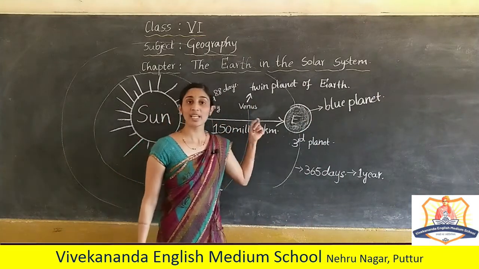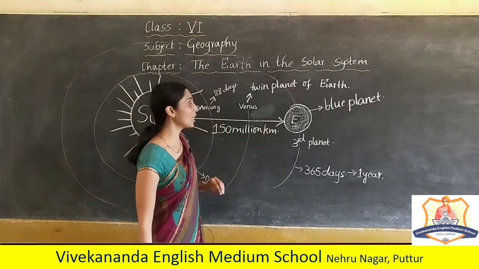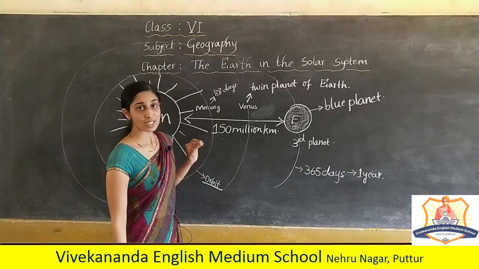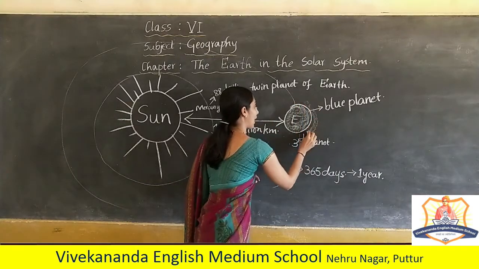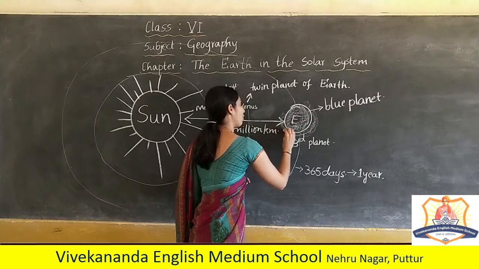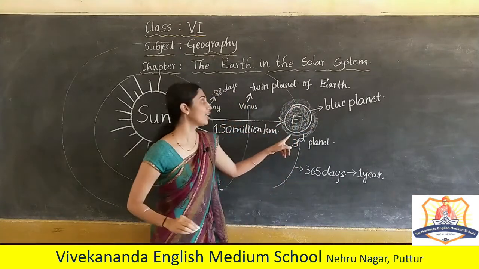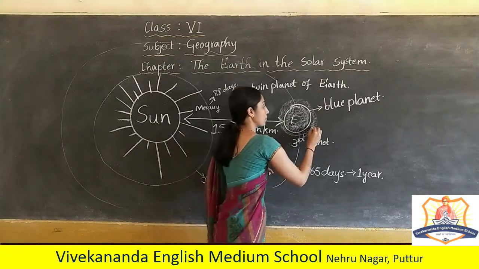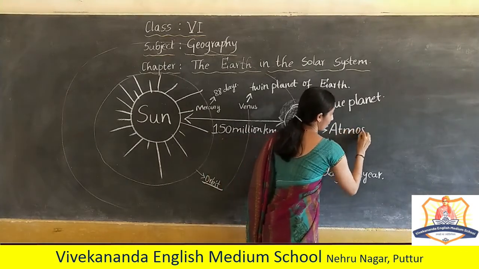And also the green patches are because of the vegetation on the earth's surface. For the existence of life, the earth needs a blanket of gases around it, which are helpful for living. That blanket is called atmosphere.